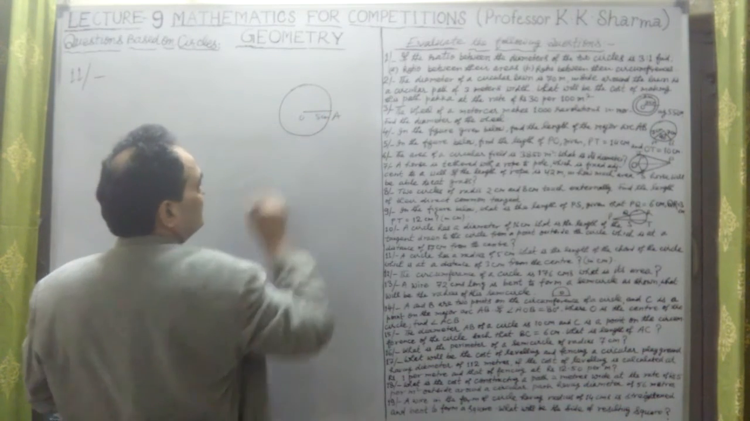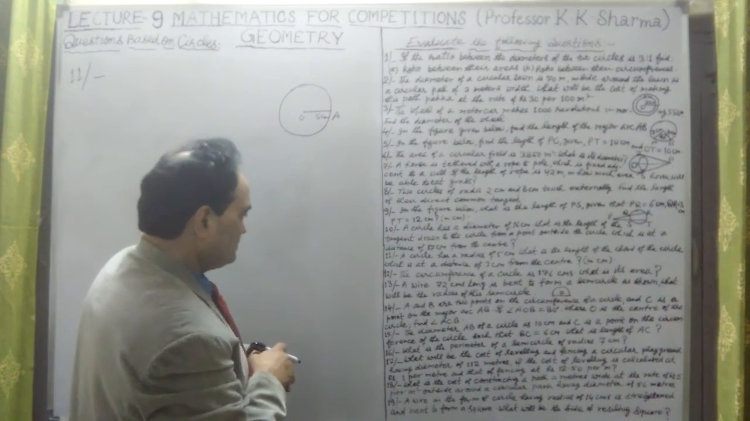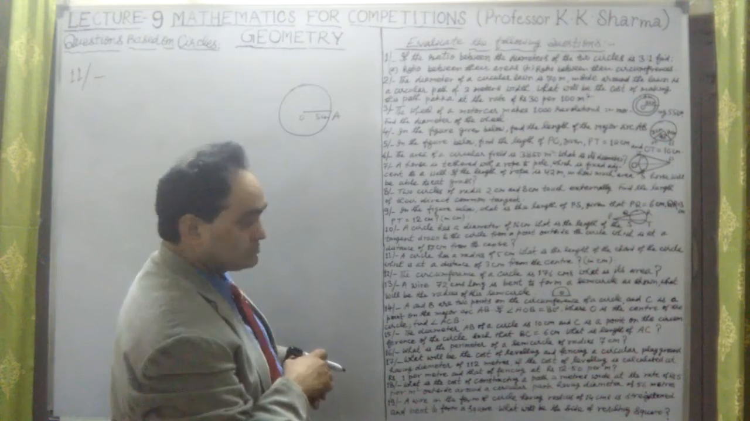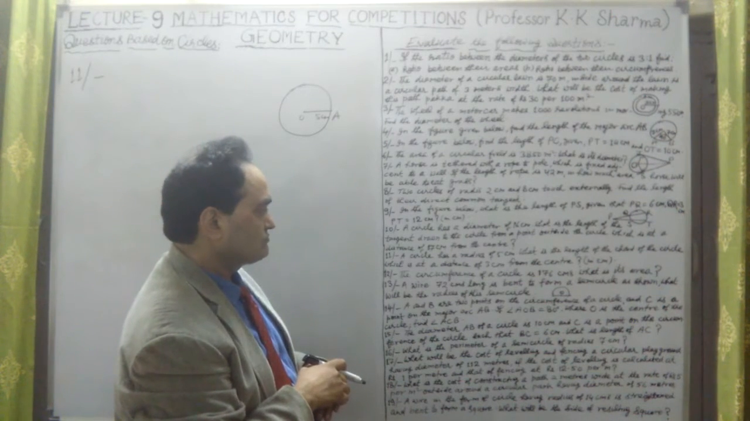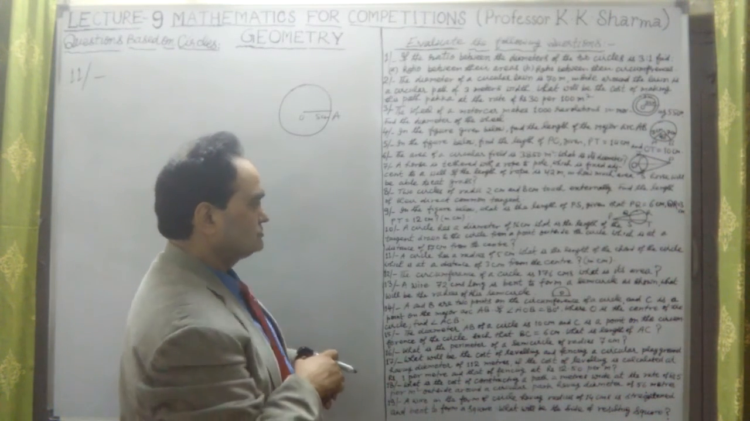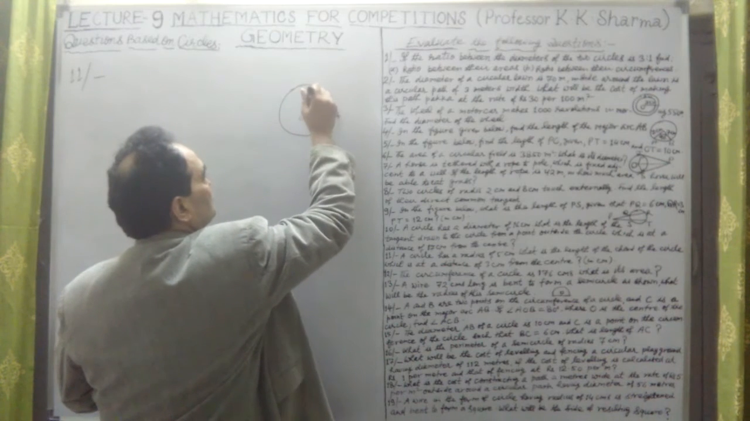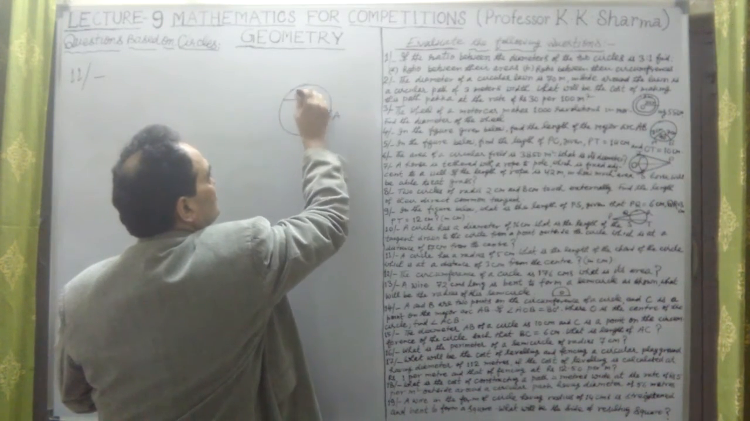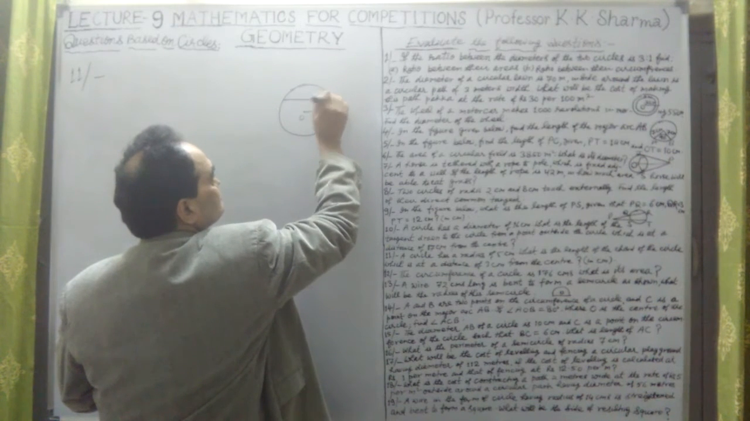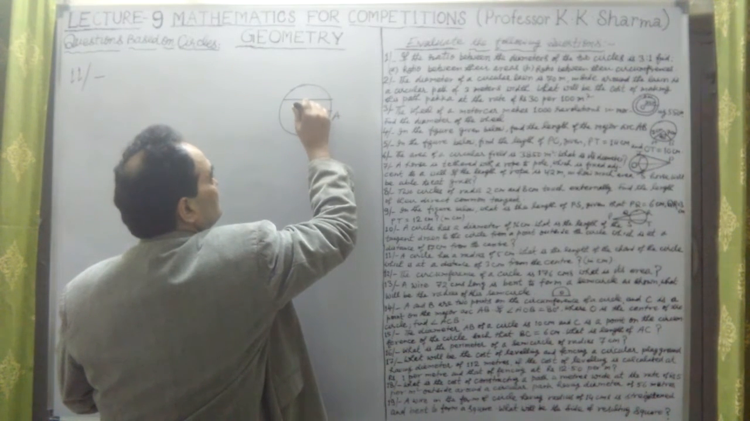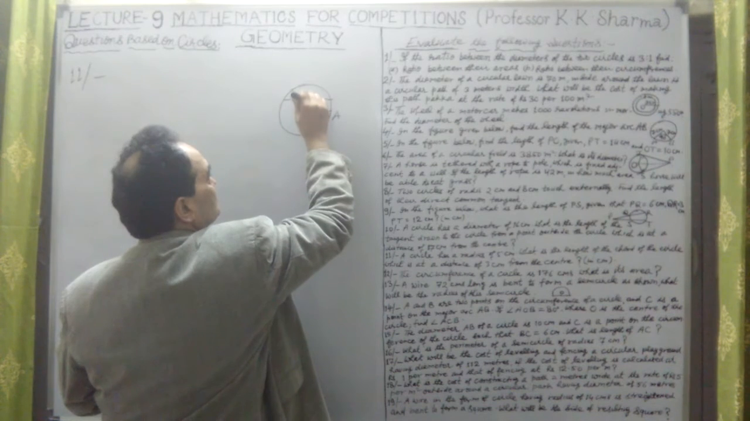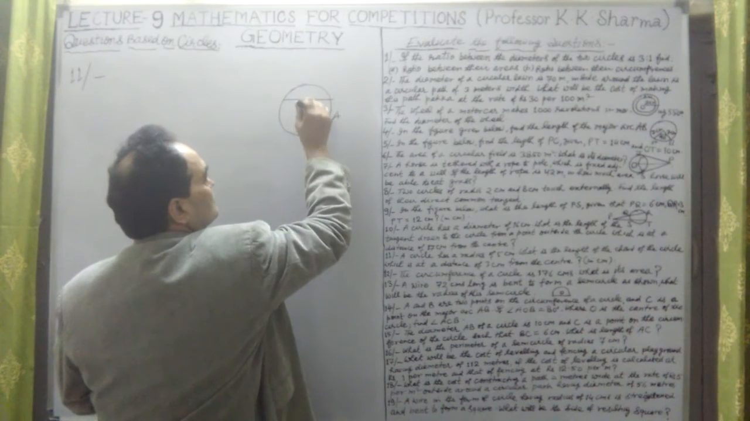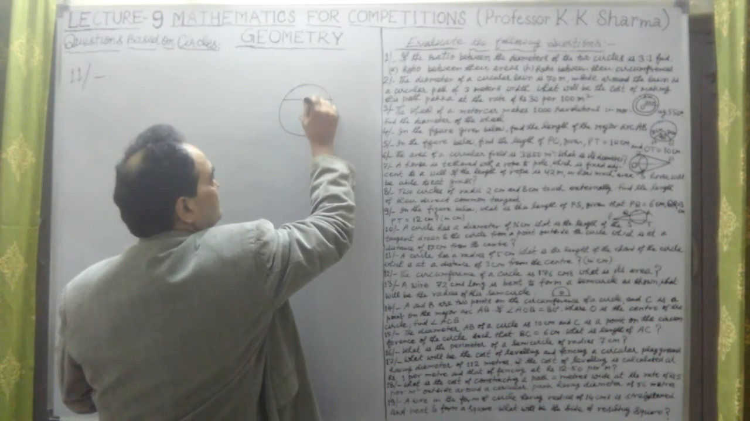Let me take the center O and A. So radius is 5 centimeter. What is the length of the chord? The length of the chord we have to find out. This is the chord here. Now, if I draw a perpendicular from the center to the chord, the distance of this is 3 centimeter.